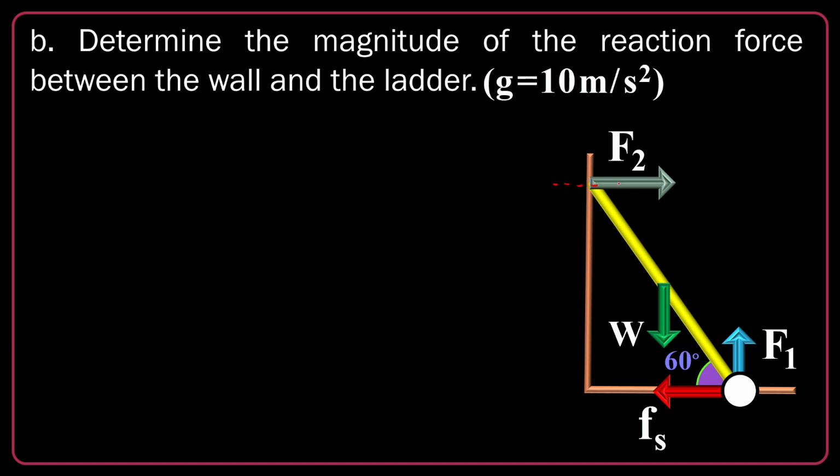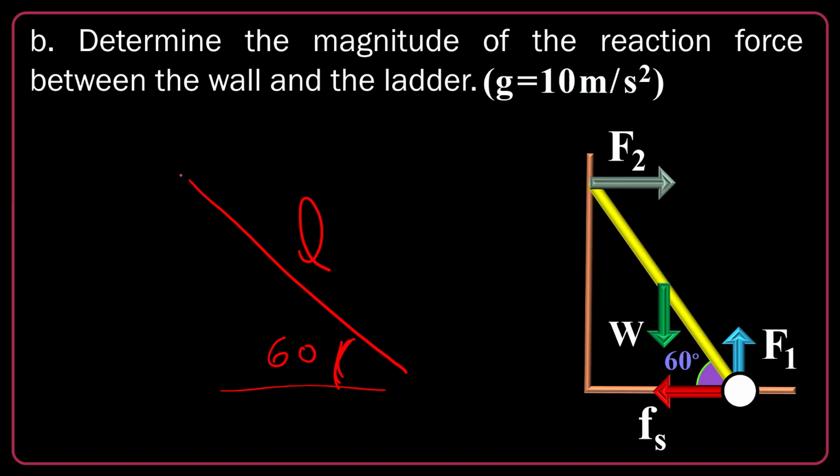Here I extend F2, and this is the distance to the center of rotation. Let's say this is D2 for F2. And also for W, I can extend W, and this is the distance of W to the center of rotation. How to find them? It's very easy. Let's say the ladder has a length of L, and it's making an angle of 60 degrees with the horizontal.